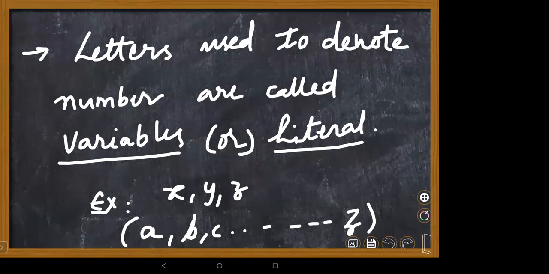Now my question for my students. Write variables in the following. Yes, am I audible to you, children? Yes, ma'am, you're audible. Right, Daksh. Now I said already for you constants and variables. Write the variables in each of the following.